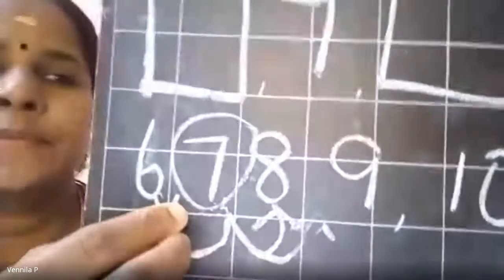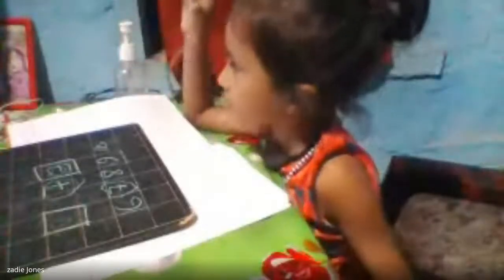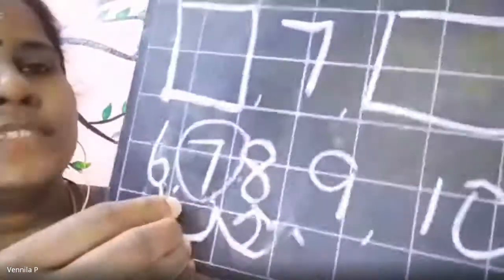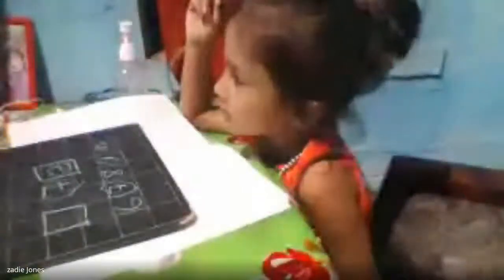What number is this? 6, okay? So 7 before 6. So what will you write here? 6. Now here after 7 you have 8. So you will write 8.